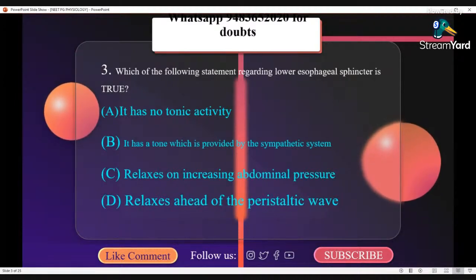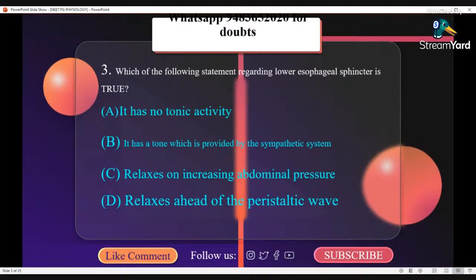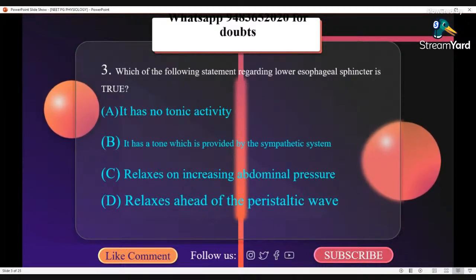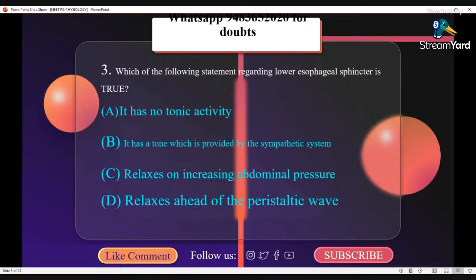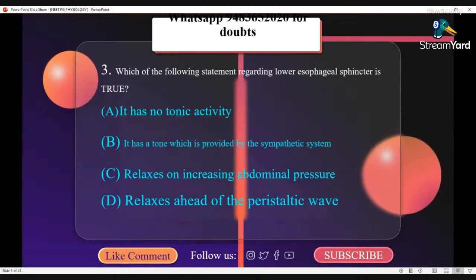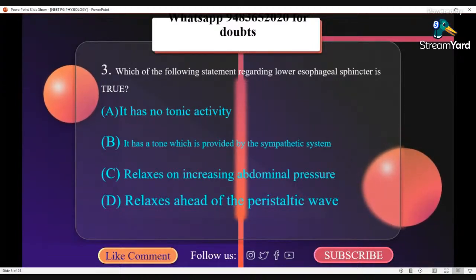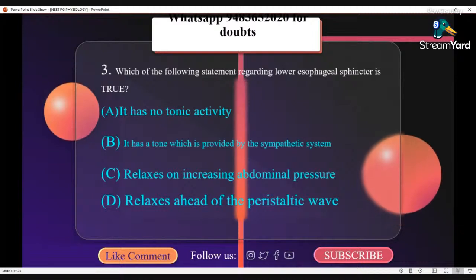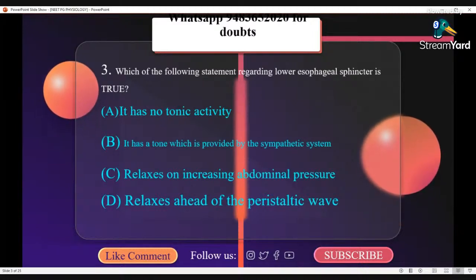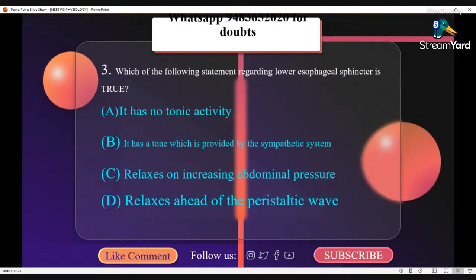What happens during swallowing when the peristaltic wave sweeps down the esophagus? The gastroesophageal sphincter relaxes so that the bolus of food can pass into the stomach. Distance of the lower esophageal sphincter from the upper incisor is 37.5 cm. The lower esophageal sphincter is tonically active but relaxes on swallowing.